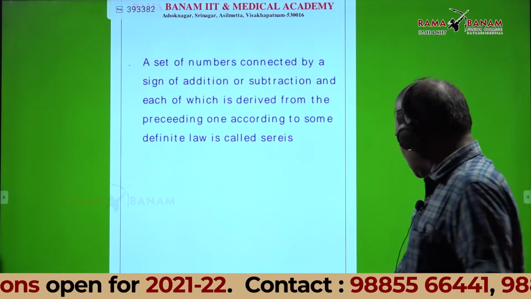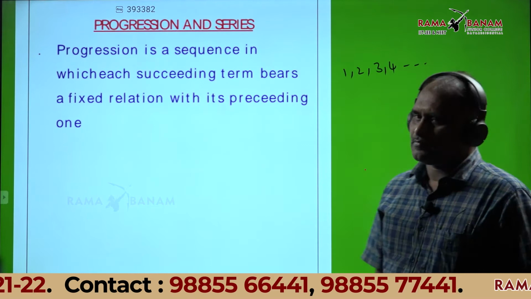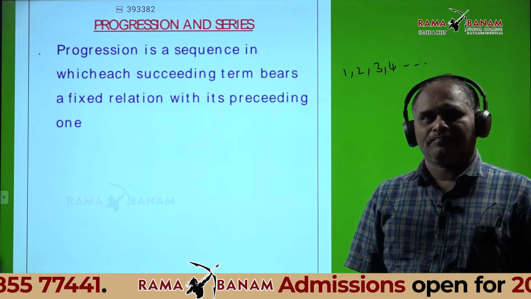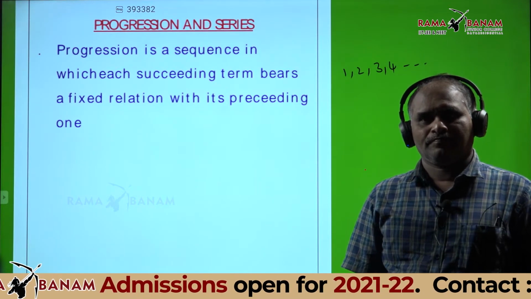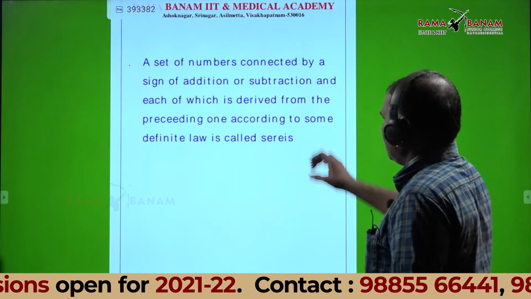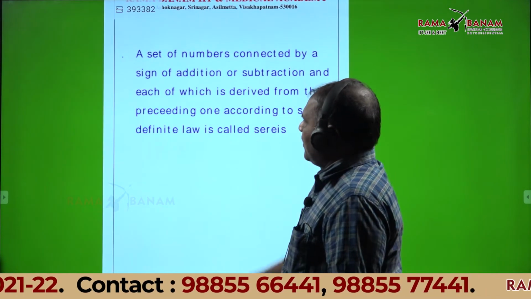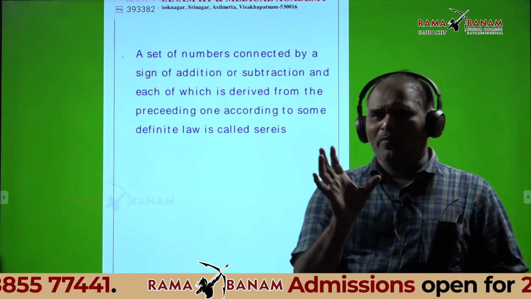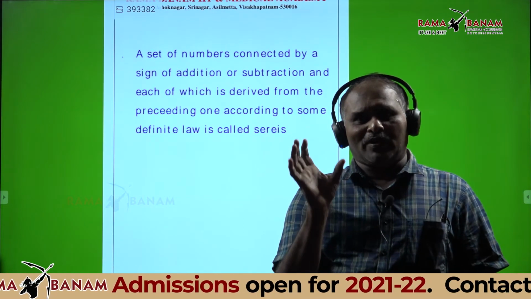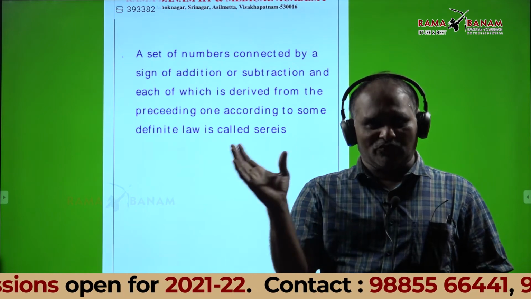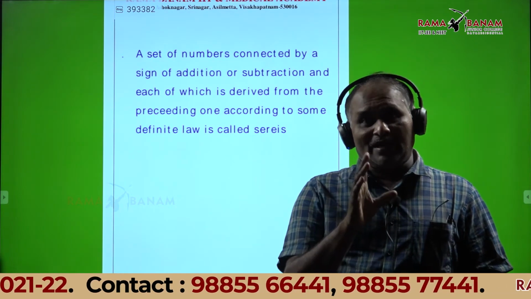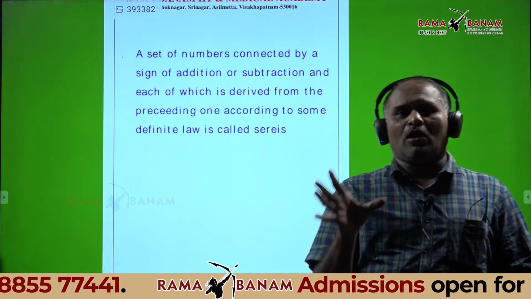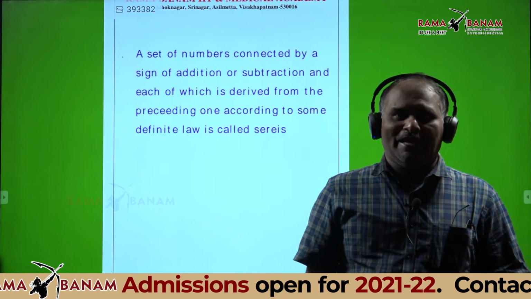Here so many sequences are there. Sometimes the difference is 1, sometimes 2, sometimes the ratio is 2, sometimes 3. The set of all such sequences is called a series.